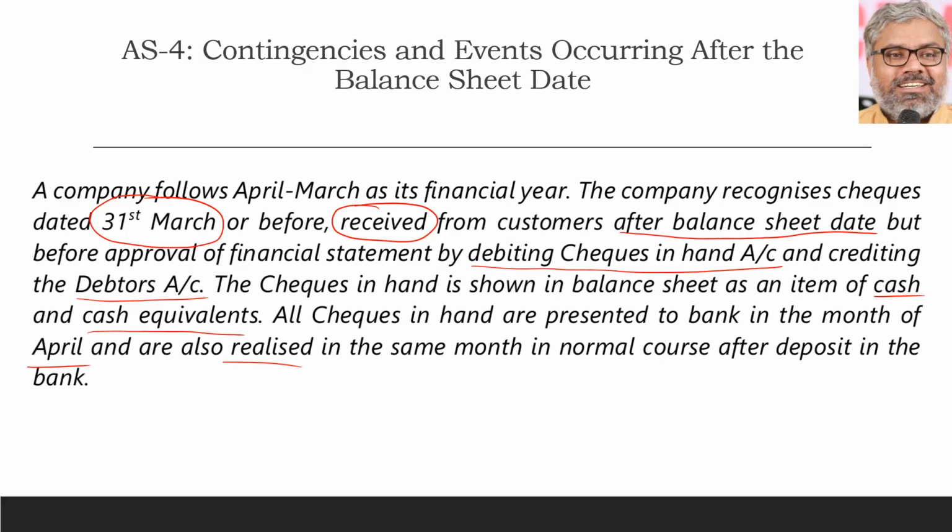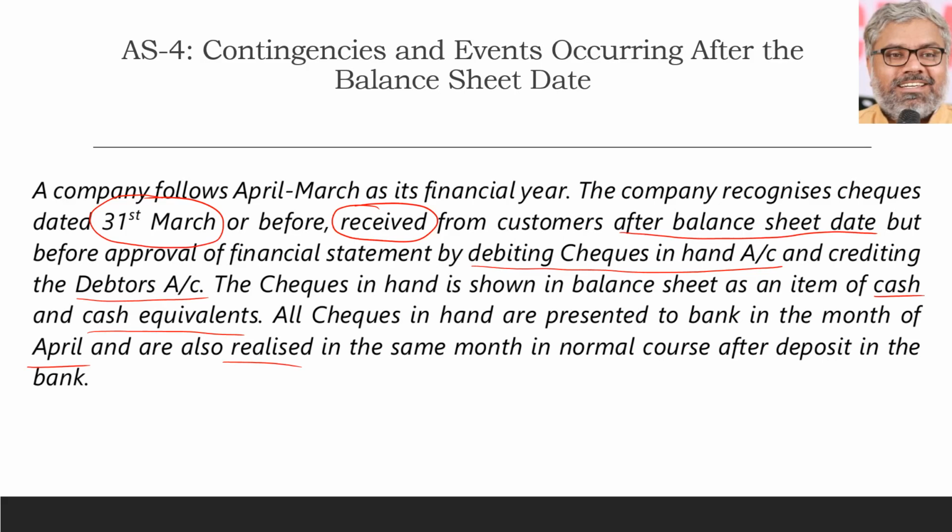Debtors will remain debtors on 31st March, because the check is received after 31st March. If this were allowed, people could keep on adjusting everything by backdating the checks. That would not be a correct treatment. Hence, whatever treatment was done by the company is not appropriate. We have to conclude that this item is not an adjusting event, since the condition related to the receipt was not existing on the balance sheet date.